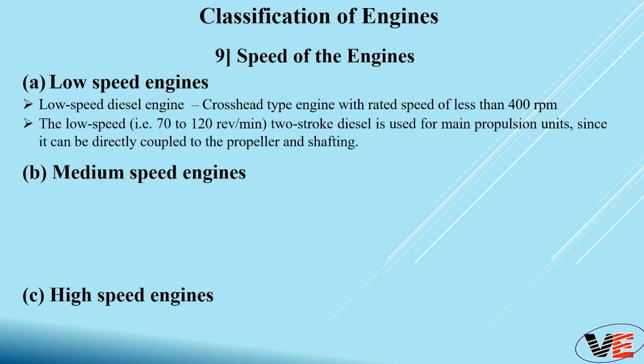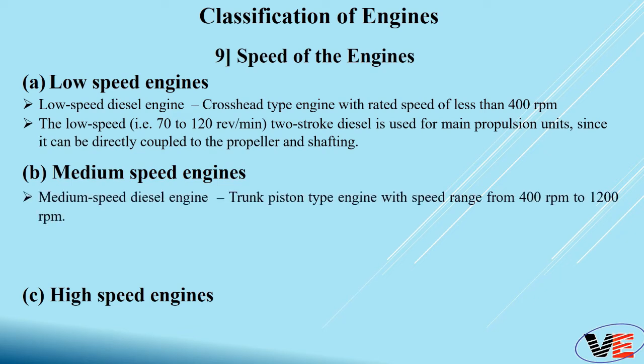Whereas if we consider a two-stroke diesel engine, the range is 70 to 120 revolutions per minute. Then, for a medium speed engine, if you consider a diesel engine of the trunk piston type, the speed ranges from 400 rpm to 1200 rpm. That engine is labeled as a medium speed engine.